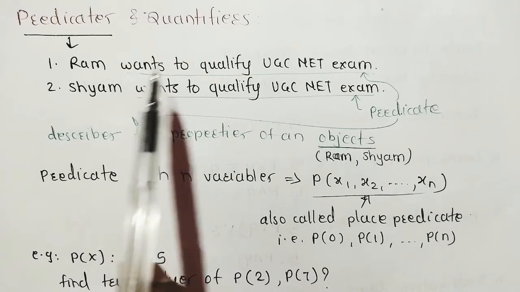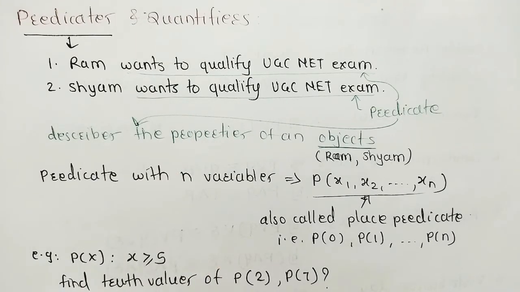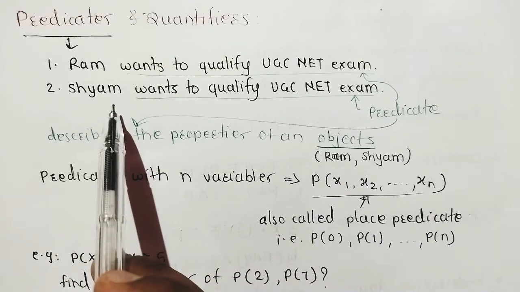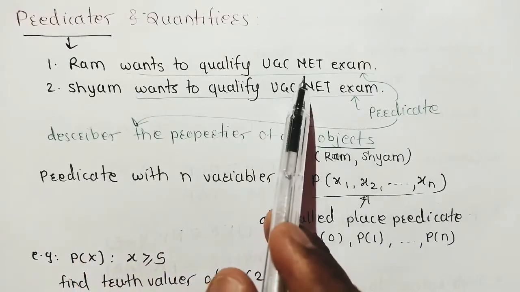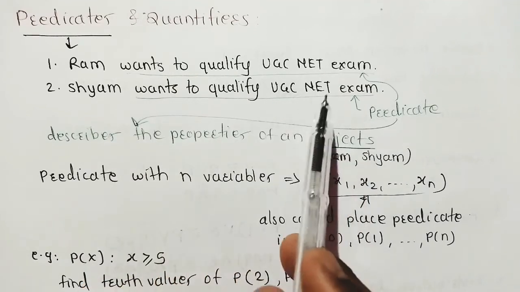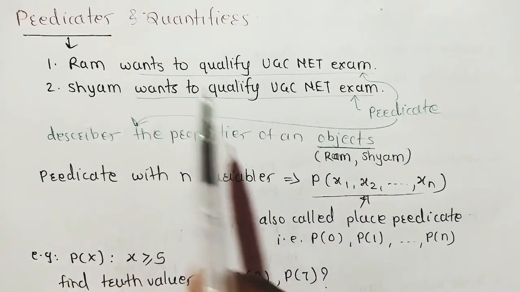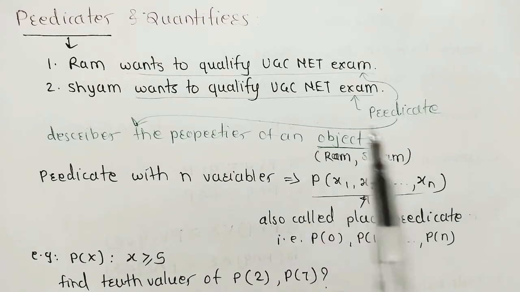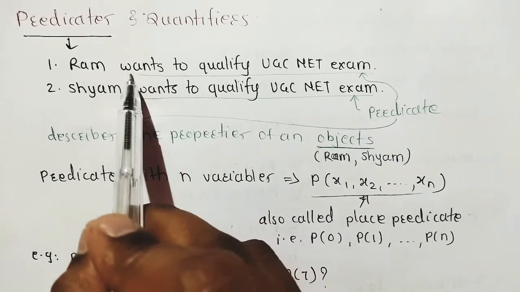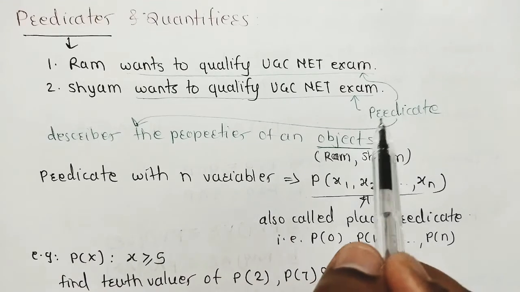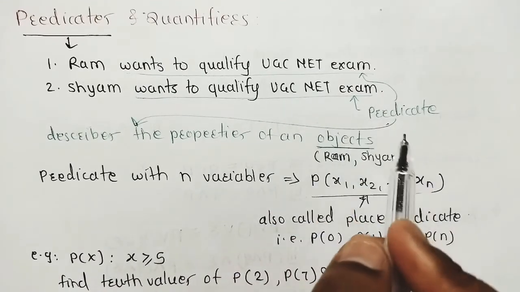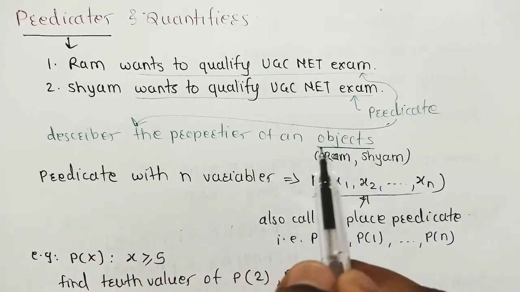Next is predicates and quantifiers. What are the predicates? What are the quantifiers? Predicates is nothing but, if there are two statements given, Ram wants to qualify UGC NET exam, Sham wants to qualify UGC NET exam. Both want to qualify UGC NET exam. These statements have a similar part, wants to qualify, and these are nothing but the predicates, because they describe the properties of an object.